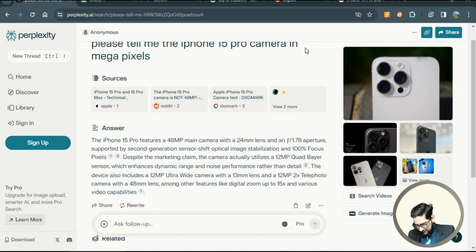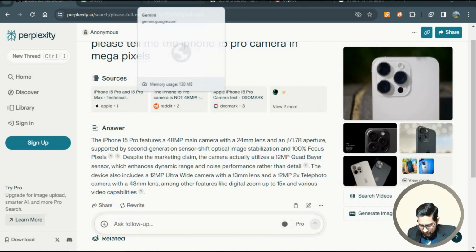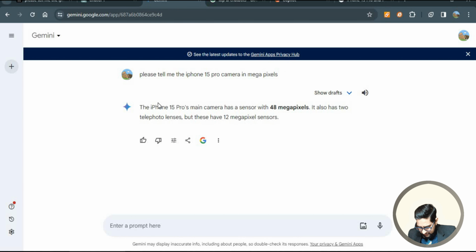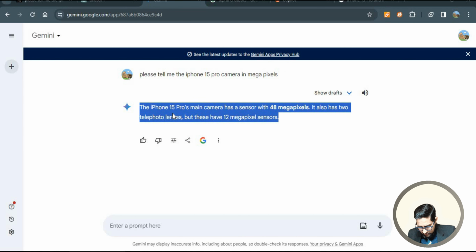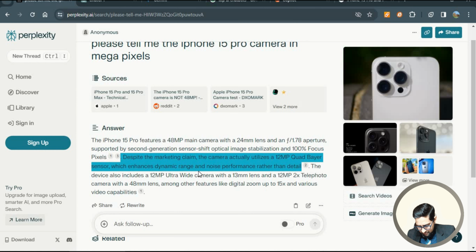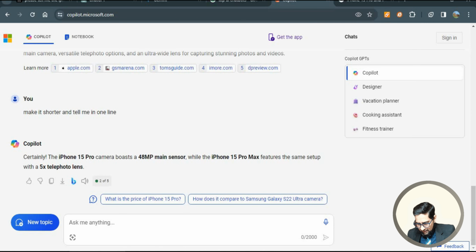It's perfect. So what I'll do right here, as per the concise information, I'll rate Google Gemini at number 2. I'll rate Perplexity as number 1 because of very detailed and very good information and a very readable format with images and all the sources it used to collect the data.